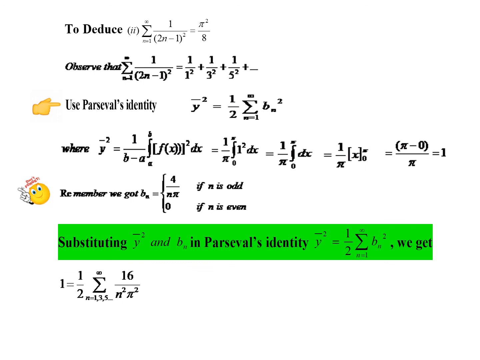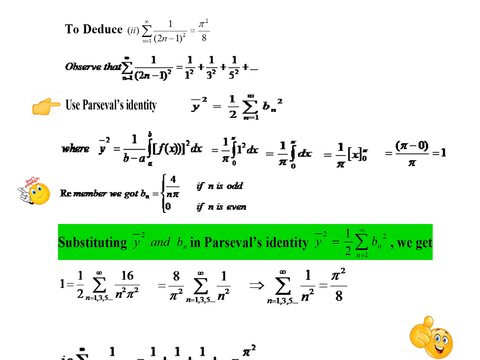The value of bn is 4 by n pi. When we square that, we get 16 by n squared pi squared. So from here it is very easy. Taking the 16 out, we have 8 by pi squared also, because pi squared is a constant and we can take that out. So inside the summation we have only 1 by n squared. So from here we have the summation value as pi squared by 8.